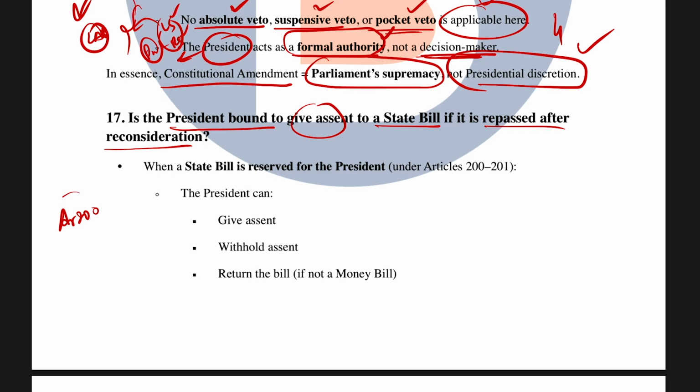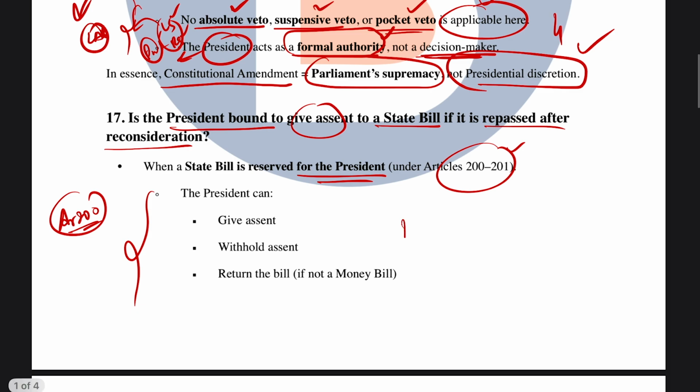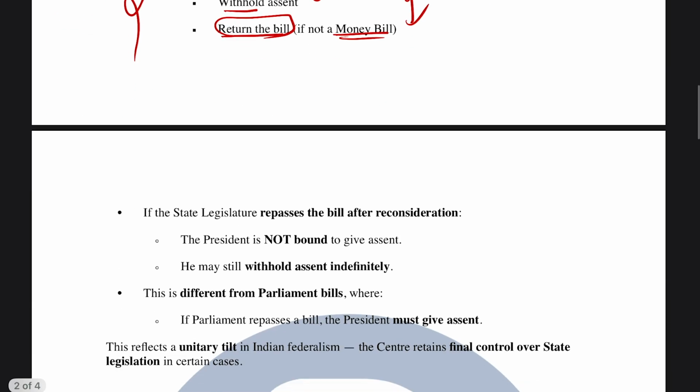Next question, is the president bound to give assent to a state bill if it is repassed after reconsideration? We have studied this when we studied Article 200 while discussing the governor as well. However, we will study once again. When a state bill is reserved for the president by the governor under Articles 200 and 201, the president basically has three different options. One is he can give his assent. Second is withhold his assent, and third, he can return the bill, and this he can do only if it is not a money bill.